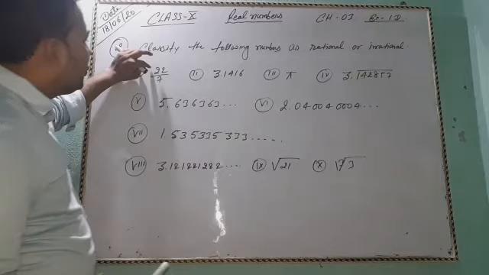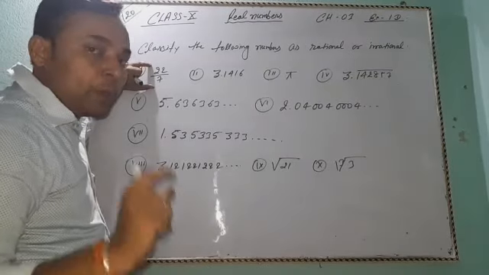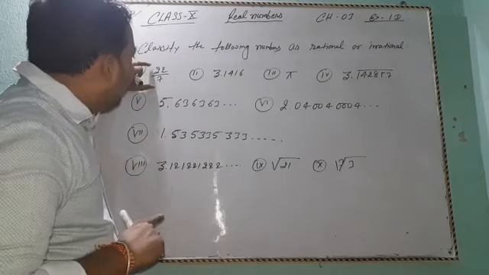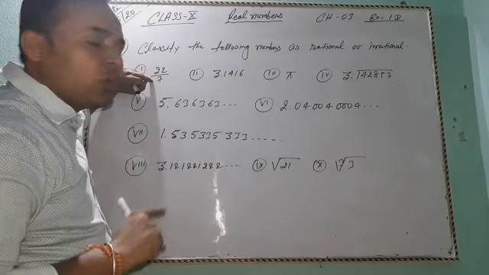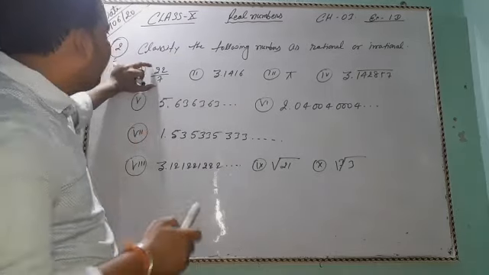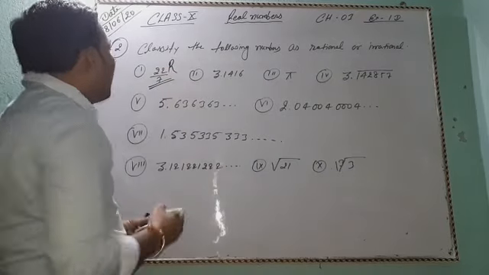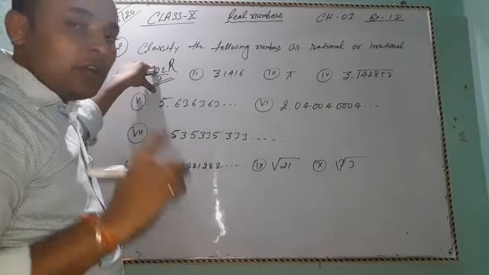First number is 22/7. Okay, 22/7 is of the form p by q, where p and q are integers and q does not equal 0, and it is in the simplest form of p by q. So this number is a rational number. 22/7 is a rational number.